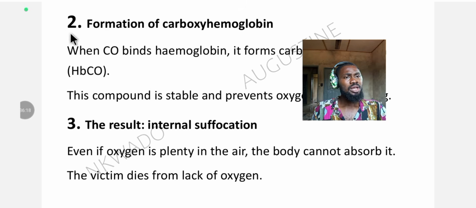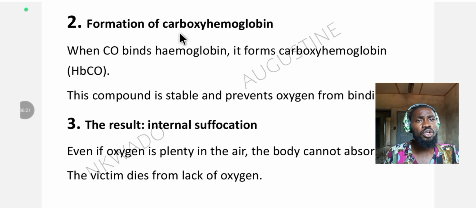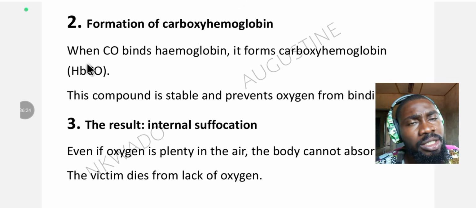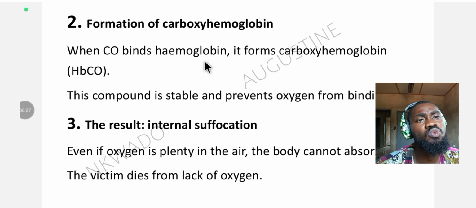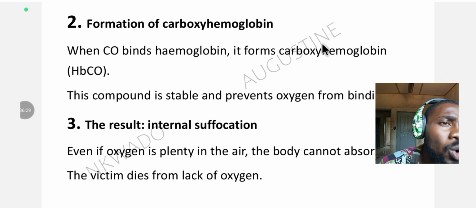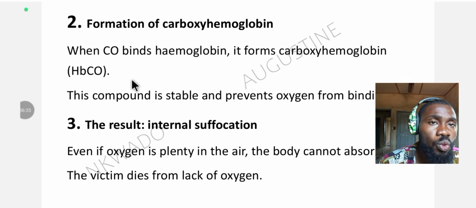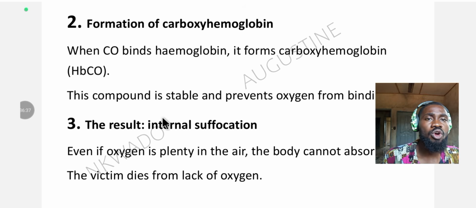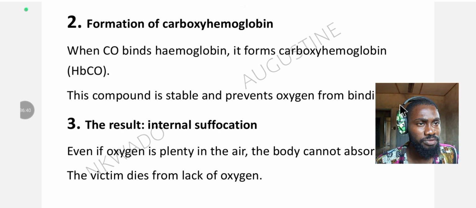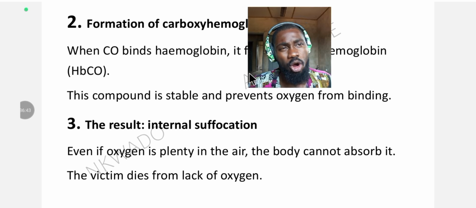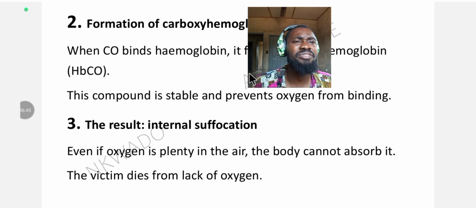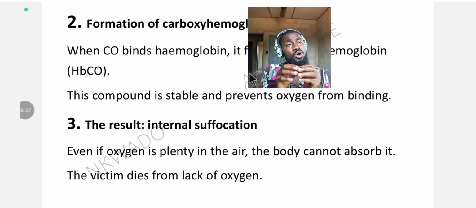Then number 2, the second thing that happens is the formation of carboxyhaemoglobin. So when carbon(II) oxide binds with hemoglobin, it forms carboxyhaemoglobin, and this is the formula, HbCO, carboxyhaemoglobin. This compound is stable and prevents oxygen from binding. So the compound is very stable, more stable than the normal oxyhemoglobin.